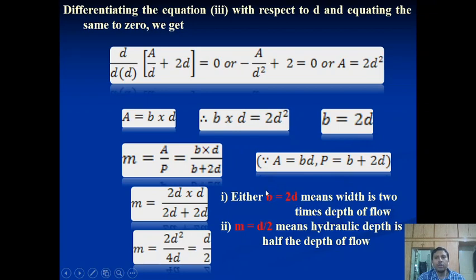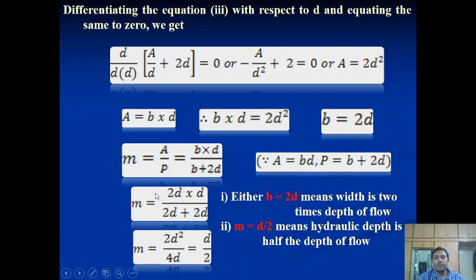Whenever you propose any rectangular channel in the field, you should keep in mind that you have to propose its base as 2 times the depth of the water, so that the channel always becomes most economic and you get the maximum discharge. Now going further, the hydraulic mean depth, which we derived earlier, M is equal to A by P. So it is B into D over B plus 2D.